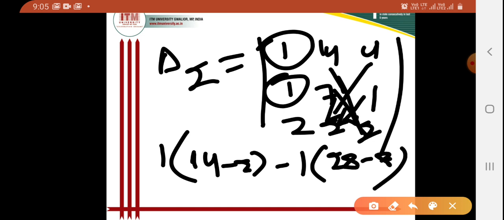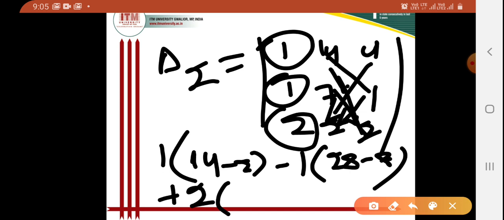Then I'll calculate for this, that is 2 plus 2 whole into, I can write the multiplication of these two and these two, and I'll take the difference. What are the elements here? That is 14 into 1, that is 14, minus 7 into 4 or 4 into 7, that is 28.